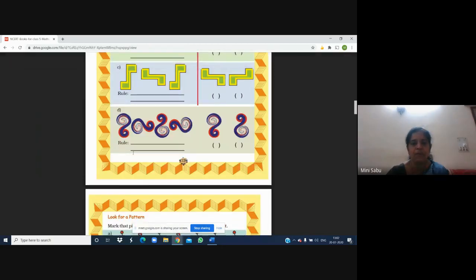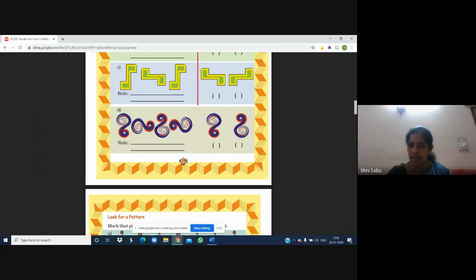Okay. Now see question D. You can see a very beautiful pattern. Yes. Here the pattern is like this. Okay. And suppose this is the head of the pattern. Then you see what happened to the head. This head has turned like this. So which turn is it? Clockwise or anti-clockwise? Anti-clockwise. Then what happened to this head? It turned like this and came here.